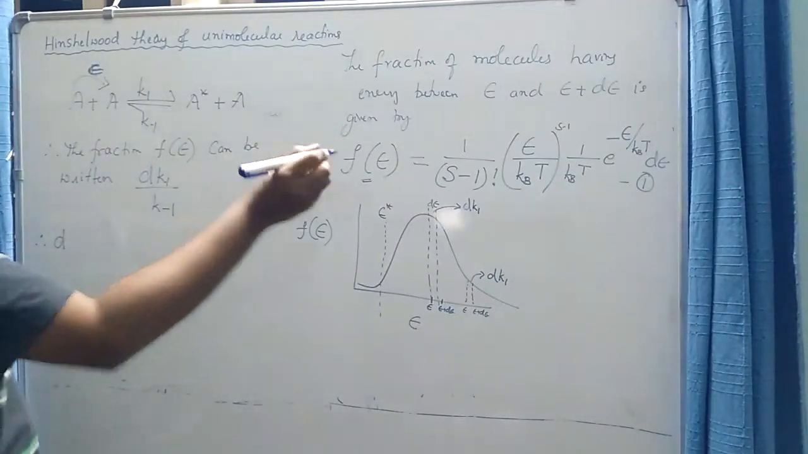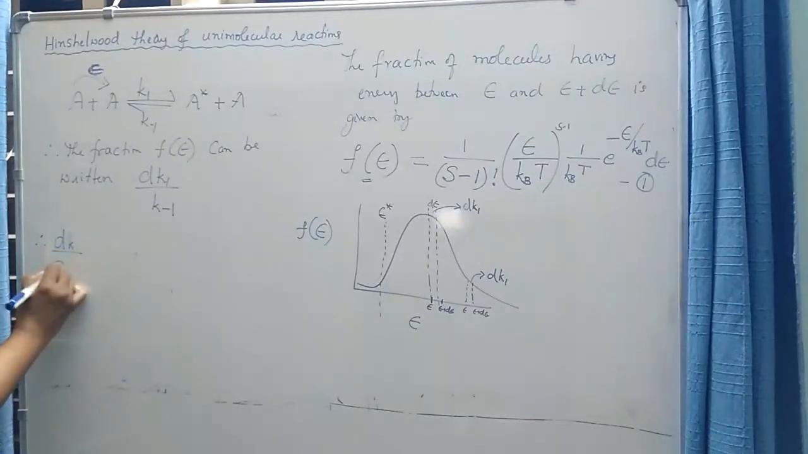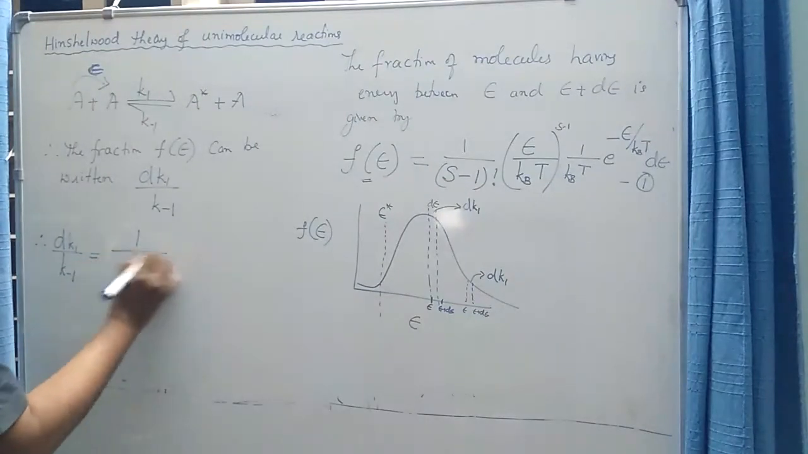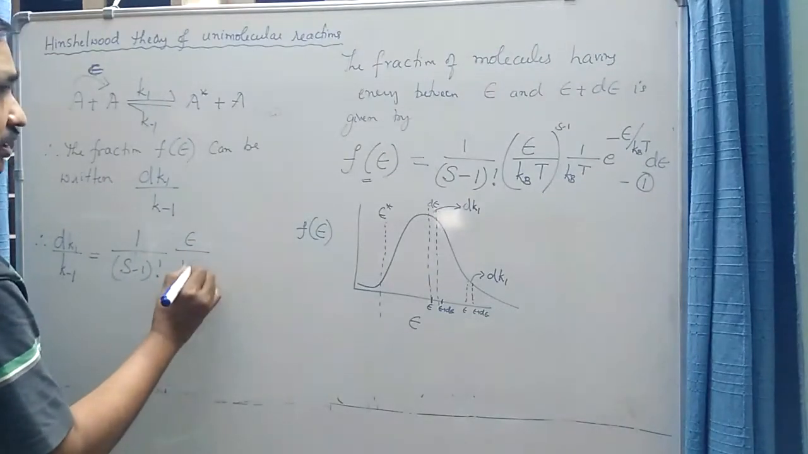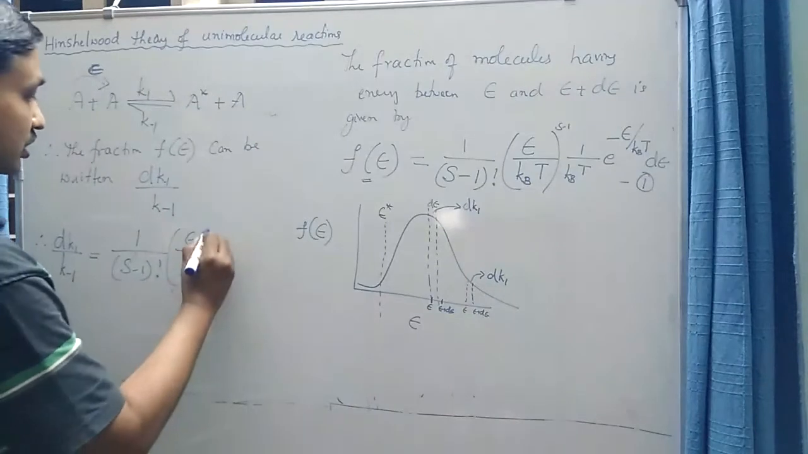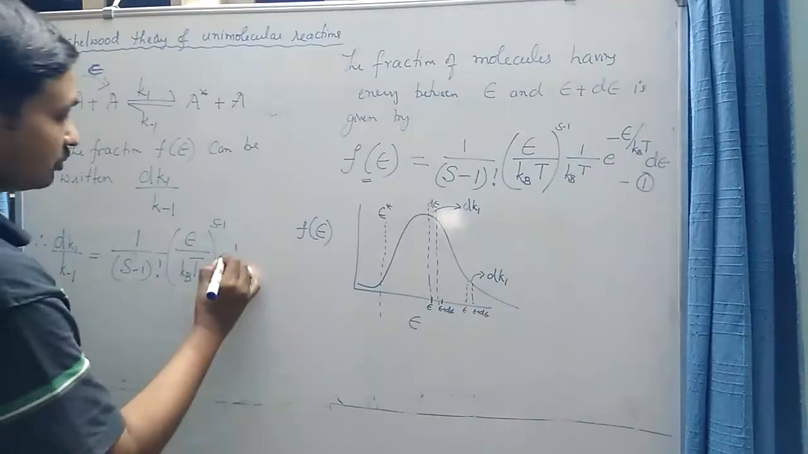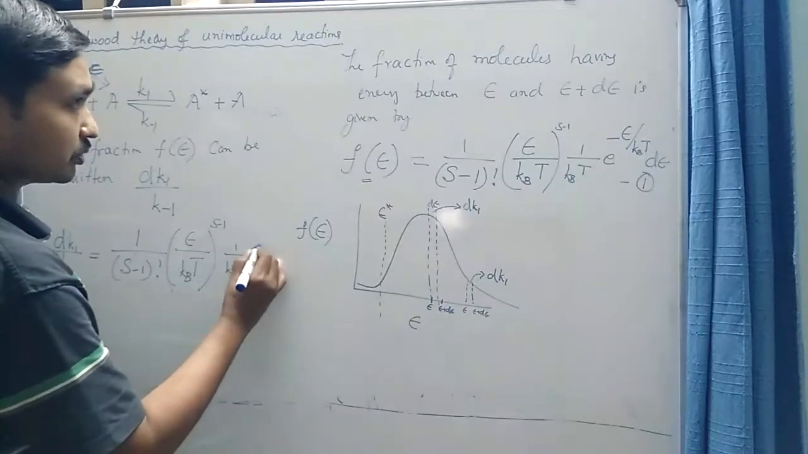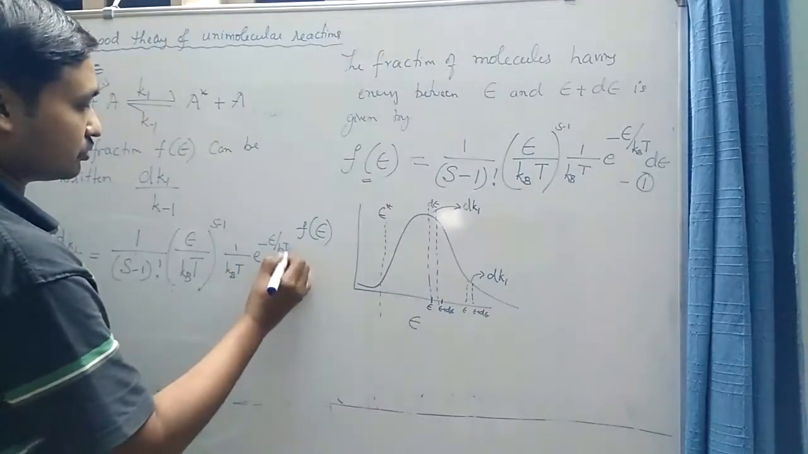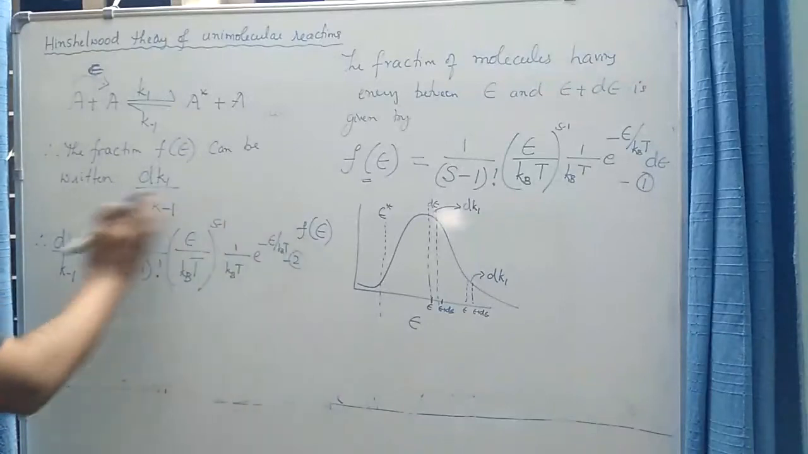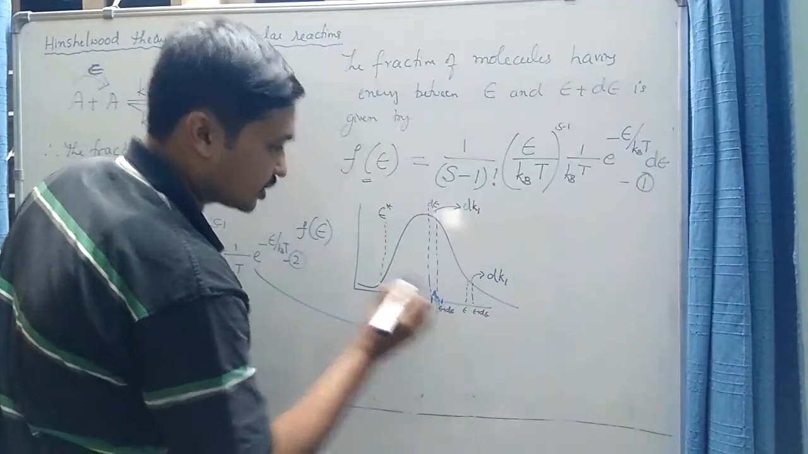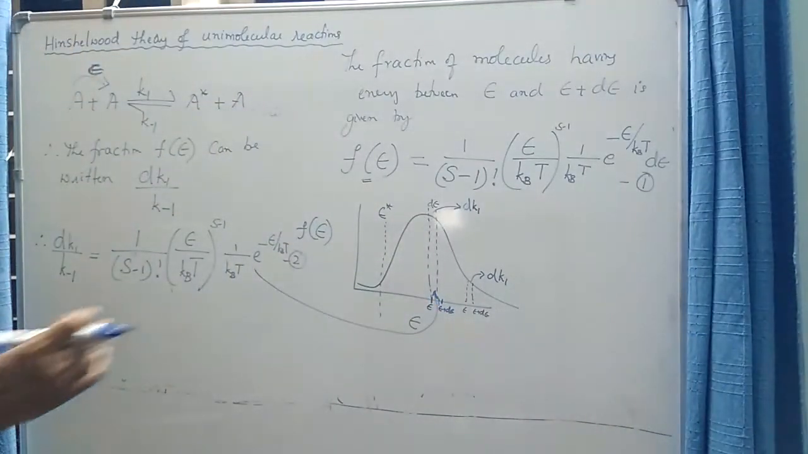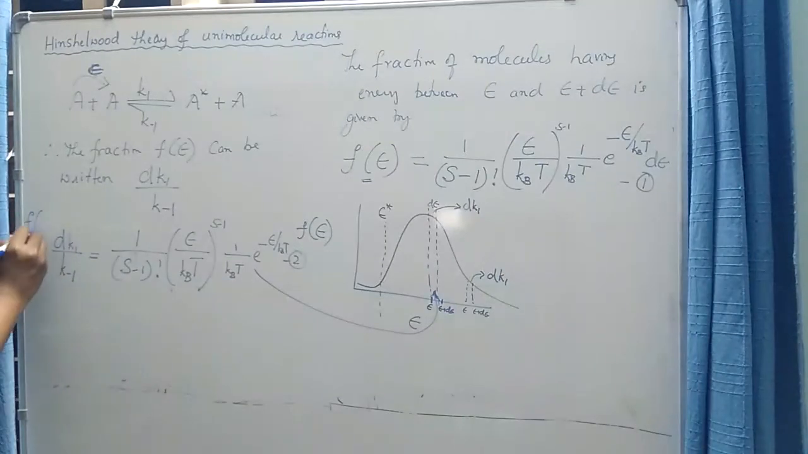So we can rewrite equation 1 as dk1 by k minus 1 is equal to 1 divided by (s minus 1) factorial, into (epsilon divided by kB T) to the power s minus 1, into 1 by kB T, into e to the power minus epsilon divided by kB T. This equation number 2 is dealing with this small range of energy between epsilon and epsilon plus d epsilon. This is nothing but the fraction f of epsilon.